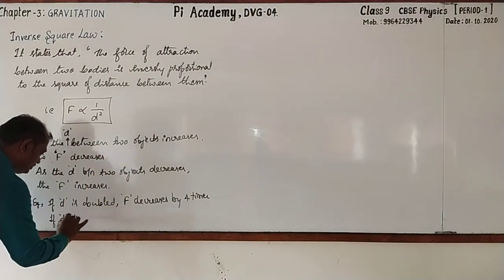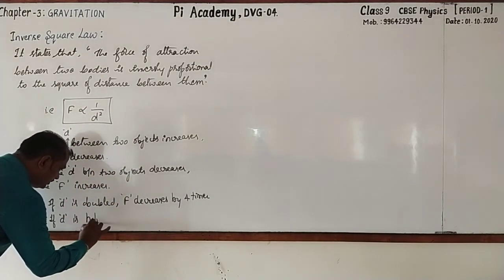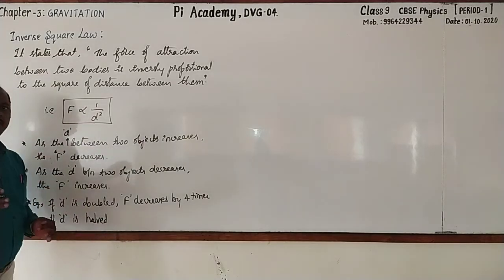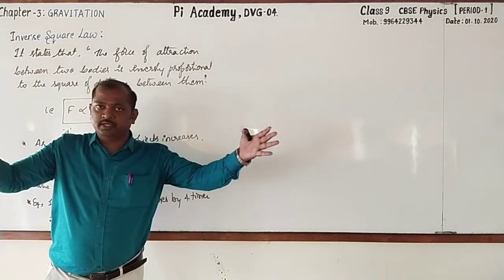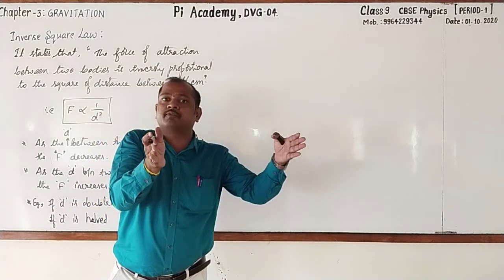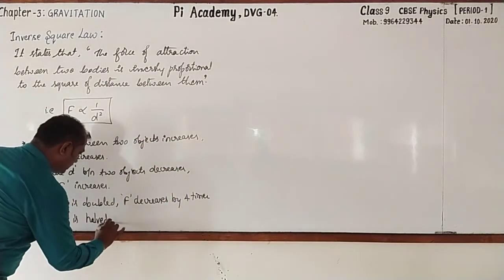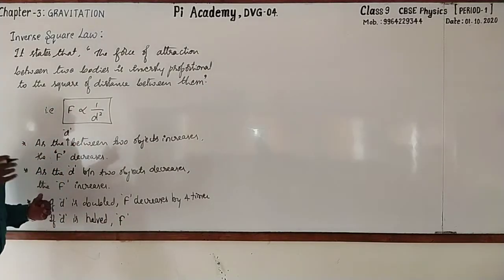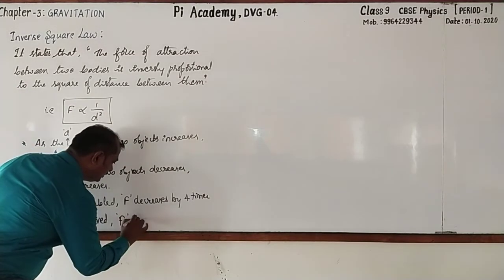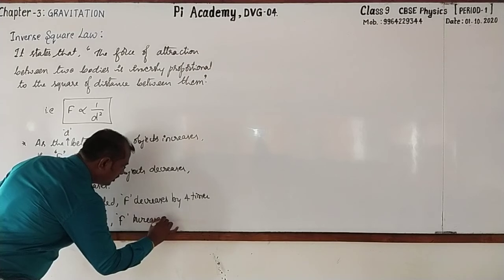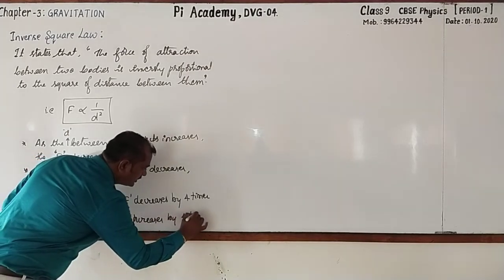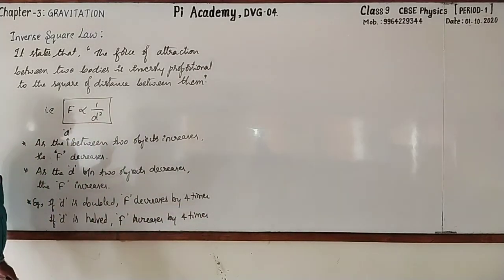Whereas if D is half, if 10 meter is there, if it is reduced to half, that means if it comes to 5 meter, then what will be F? F increases, right? Increases by how many times? Increases by 4 times. Followed?